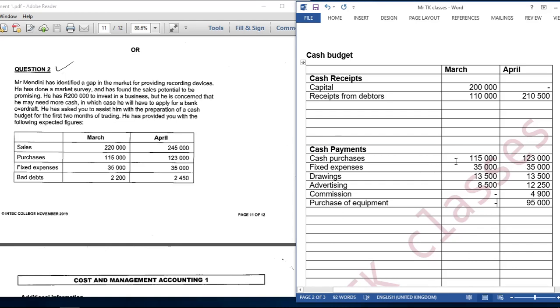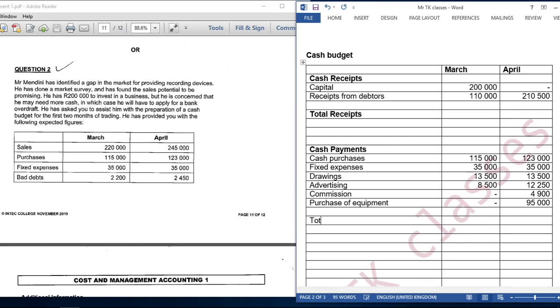Then it looks like we are done here. We just need to do our totals. All right. So we are just going to write total receipts here, total receipts, and total payments.